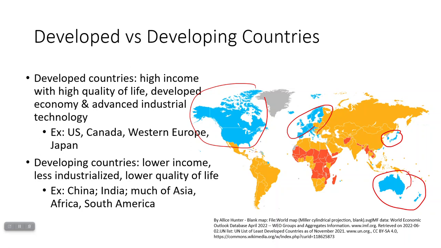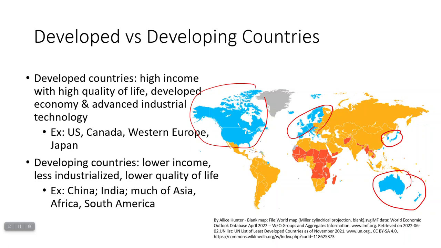Now, I did get some questions from students when I talked about this in class about whether China is considered a developed country. I will say that this is data based from the United Nations and the International Monetary Fund as of 2022. So I don't know when China will change status to become characterized as a developed nation, but it's probably on its way, well on its way. Mexico is probably well on its way as well, and there are probably several other countries that within the next 5 to 10 years would be considered a more developed nation.